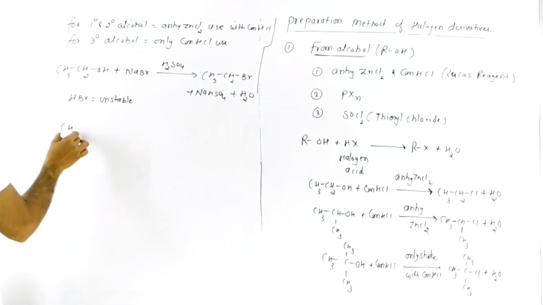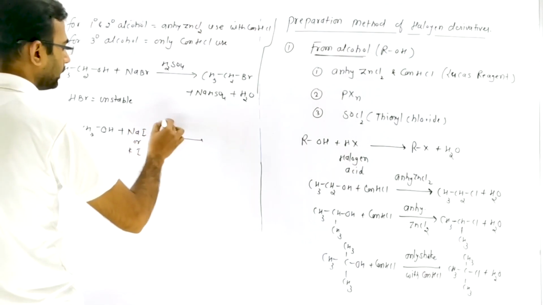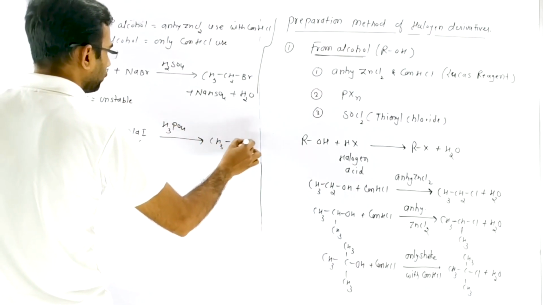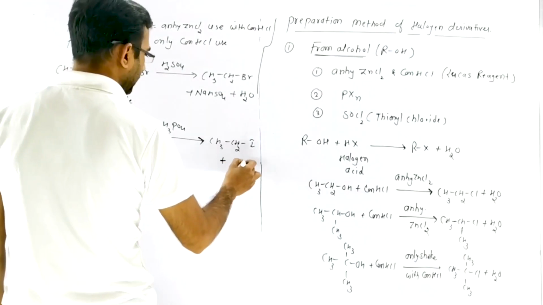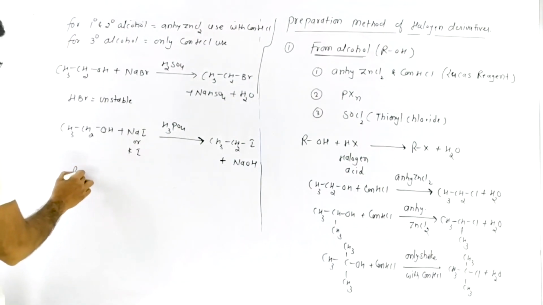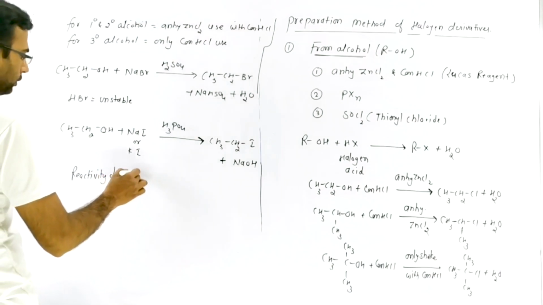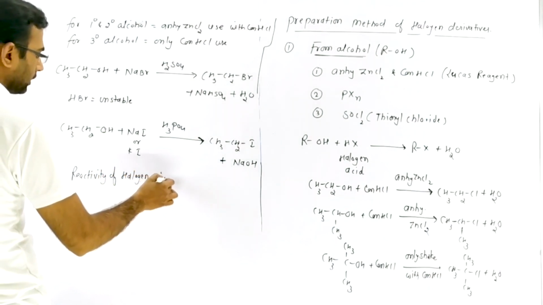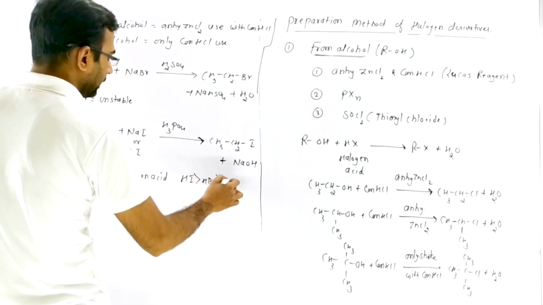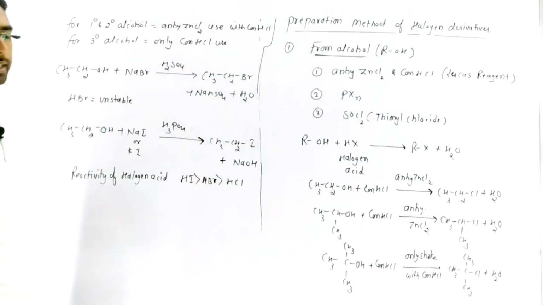Similarly, if you want to react with HI, NaI or KI with H3PO4, that forms CH3CH2I plus NaOH. So if you want to compare the reactivity of halogen acids, then HI has maximum reactivity, then HBr, and then HCl. So maximum reactivity with HI and minimum reactivity with HCl.